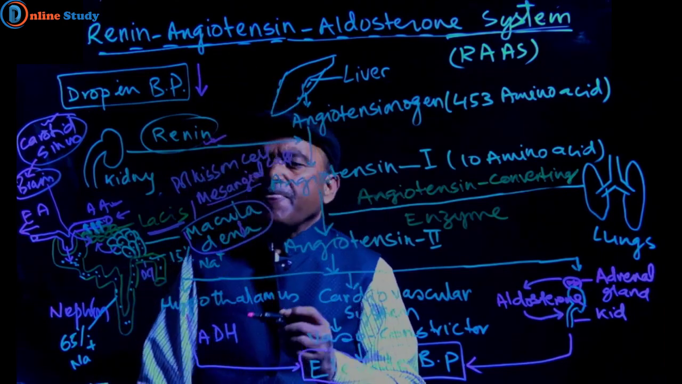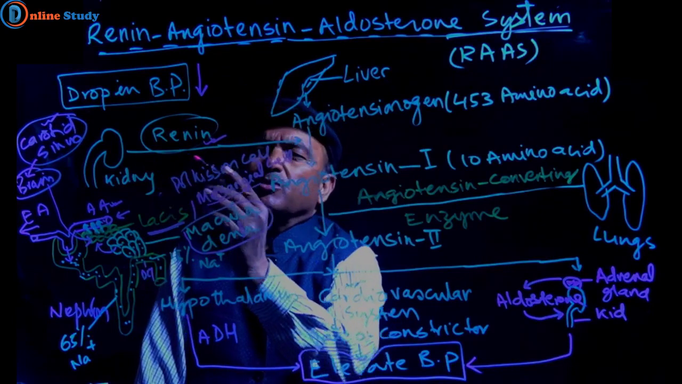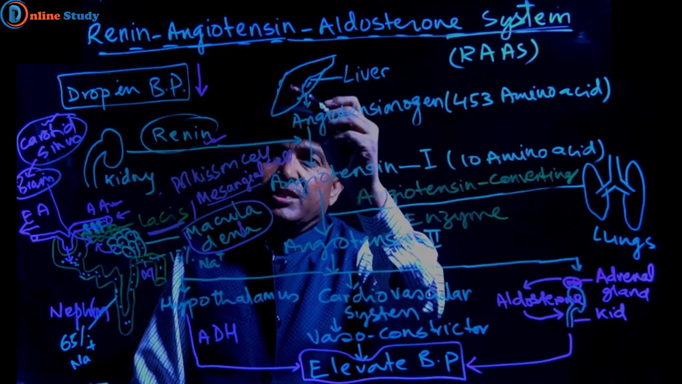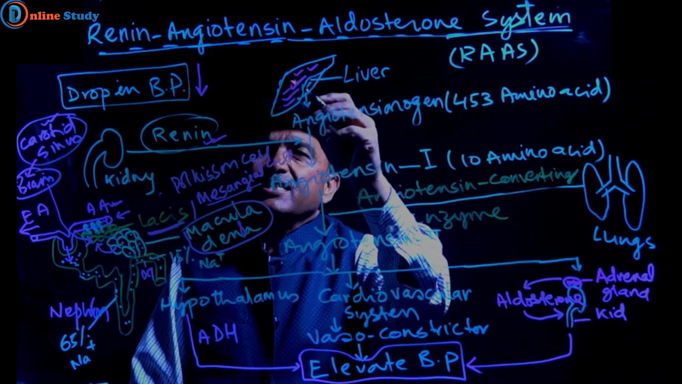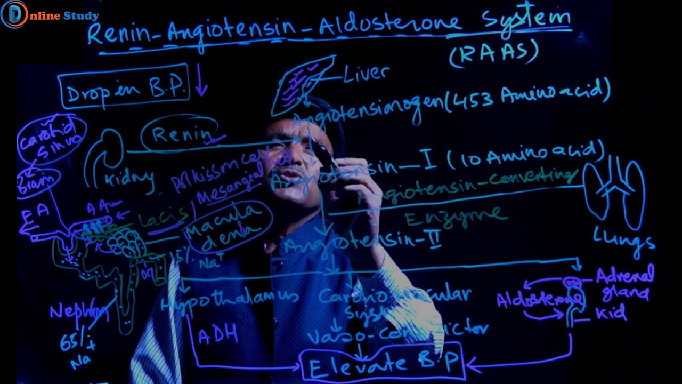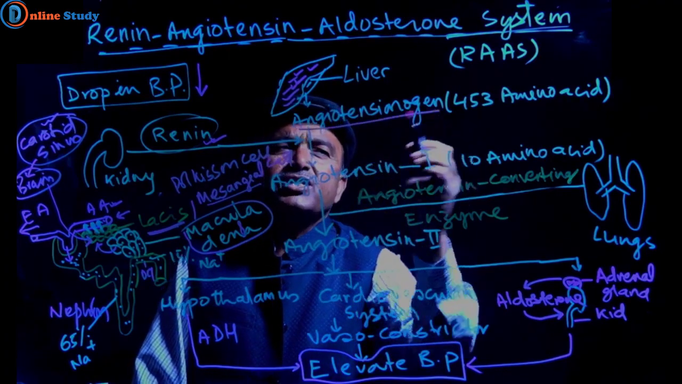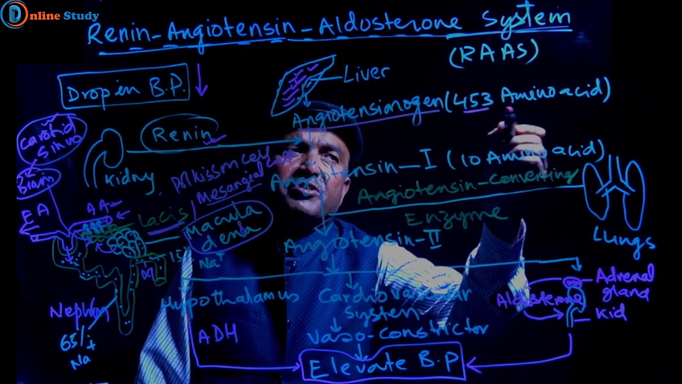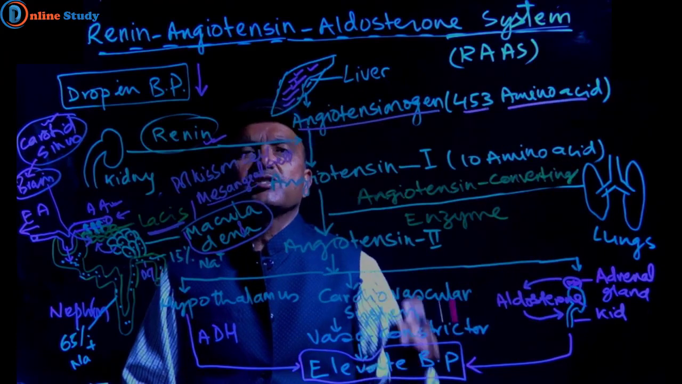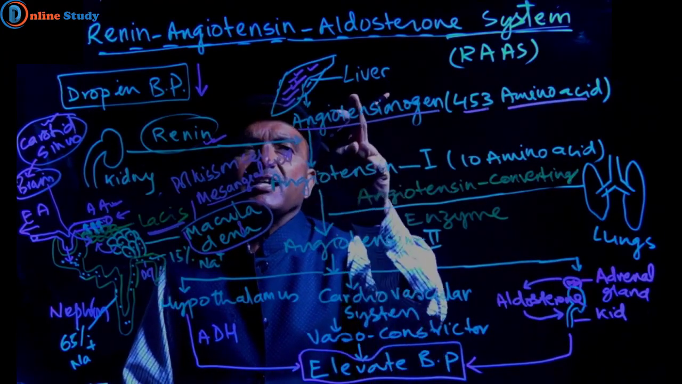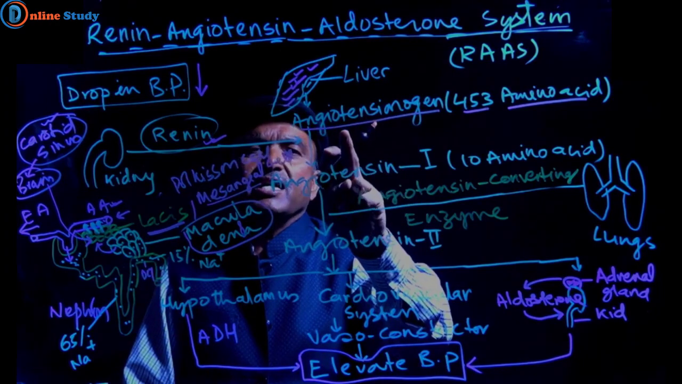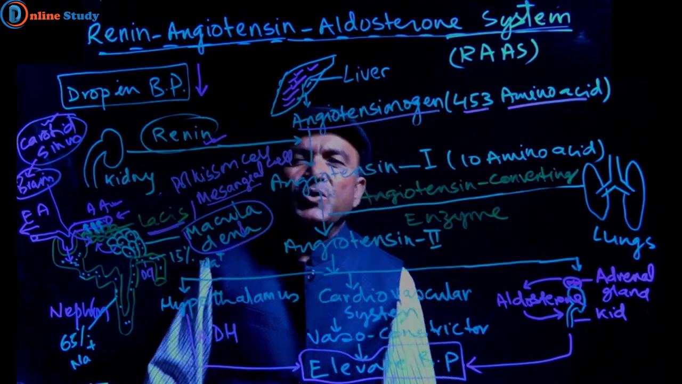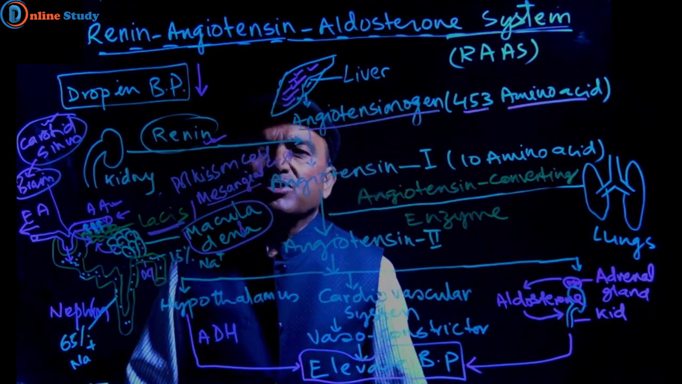Now we come to move forward. We know the liver, or hepatocyte cells. The liver secretes angiotensinogen. This angiotensinogen contains 453 amino acids. This is a protein secreted by the liver, known as angiotensinogen, and it contains 453 amino acids, and it is mixed into the blood.